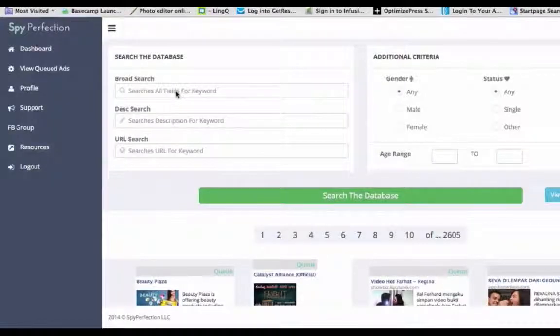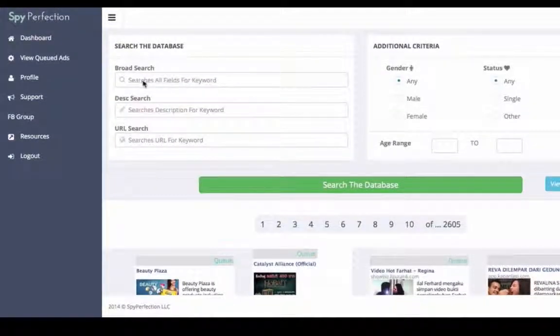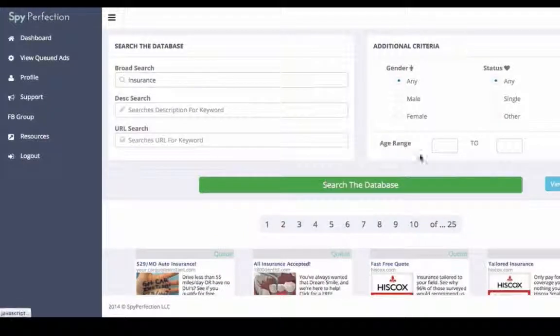So here's exactly how to actually do this. The broad search right here is going to cover just your major terms. So think of insurance. This way, if you want to see what kind of insurance offers are out there, you can see what type of things are selling for insurance.